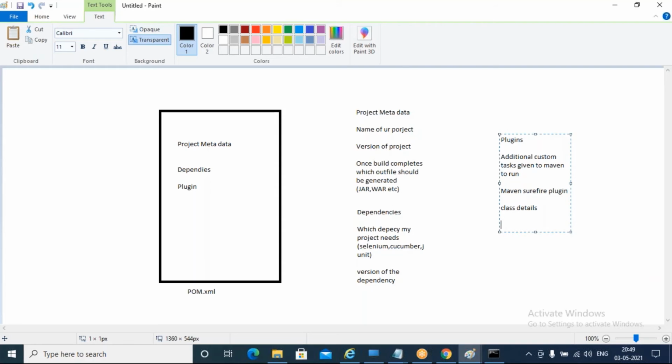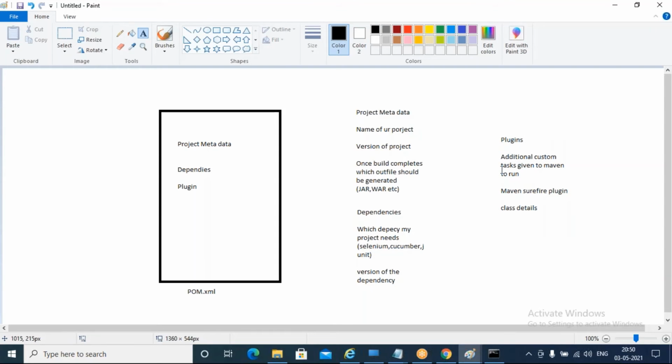It triggers, like when we run the main method in Java, it will trigger the application, right? By default, JVM is going to call the Java main method. So that is the starting point of our project. Similarly, by using this Maven Surefire plugin we can mention which particular additional task to perform. We can tell that using plugins.